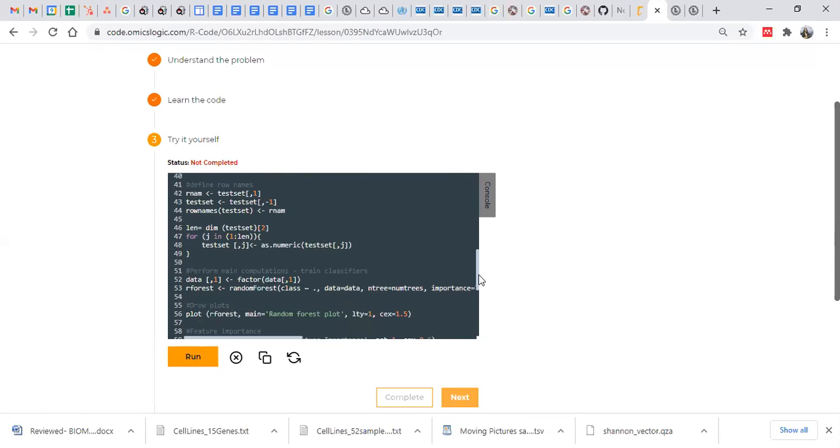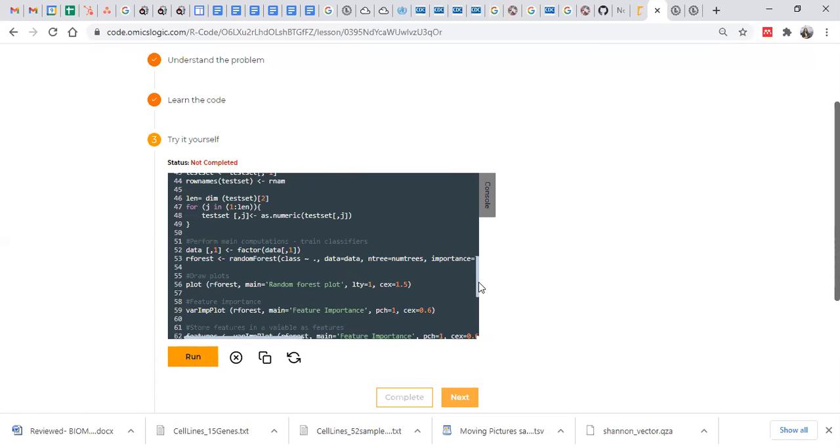Then the most important step, how you are going to develop your prediction model. This is the step where you are actually going to develop your prediction model. Here you're calling this method, that is random forest. It is going to find a relationship between your data, that is genes, in relation to the samples. If you remember, this is the class. So in relation to the labels, it's going to find that relationship.